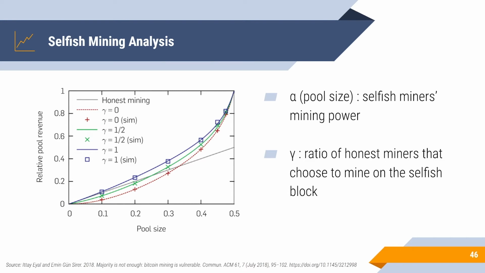Simulation shows that if honest miners randomly break ties, this strategy will gain a higher payoff if the mining power of selfish miners is over 25% of the total mining power. The more the mining power, the more effective this strategy becomes.